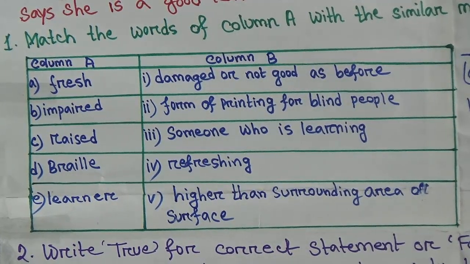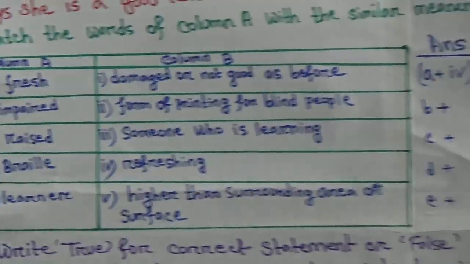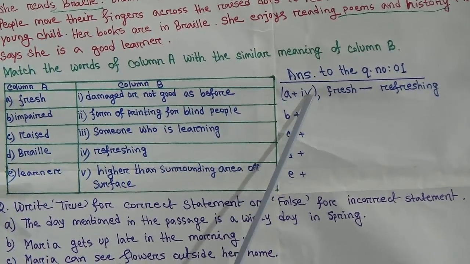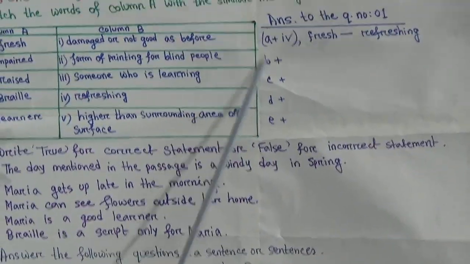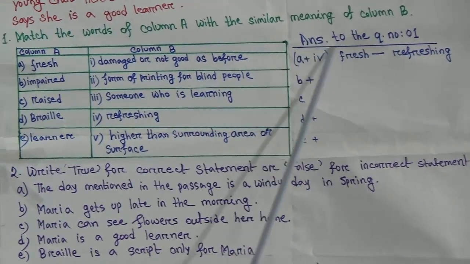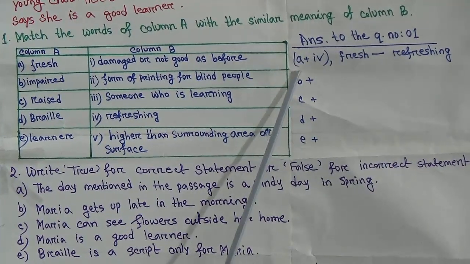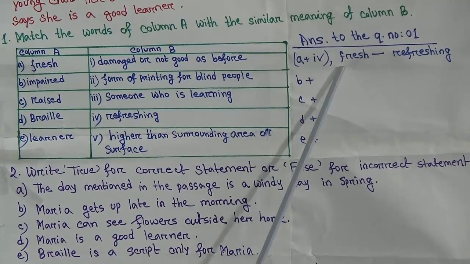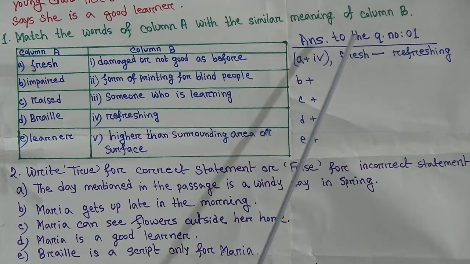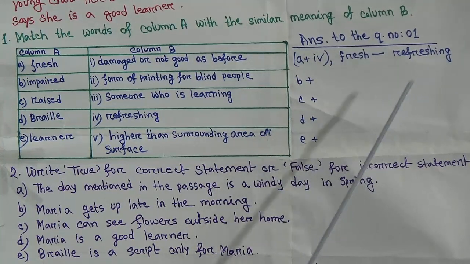Yes, that is the right answer. Fresh, refreshing. My first answer is A plus 4. This is the correct order you need to write in your exam. Write the answer to question number 1 here, A plus 4, then give a comma, then match word to word. First of all, number to number, then word to word.